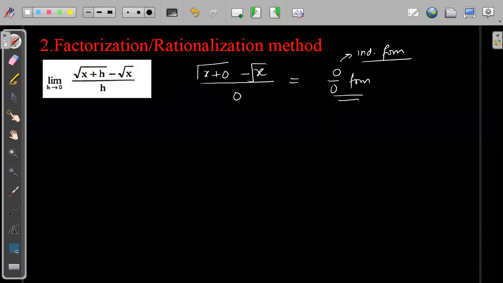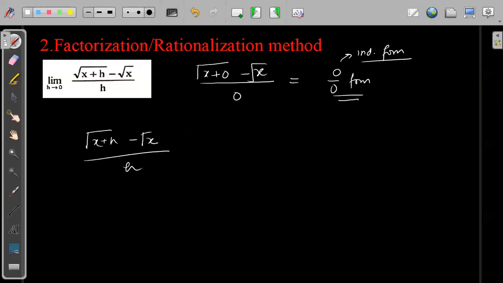So what I will do, I will try to rationalize this because this is 0. Let's see what happens when I rationalize. That means root of x plus h minus root x upon h, into root x plus h plus root x divided by root of x plus h plus root of x.